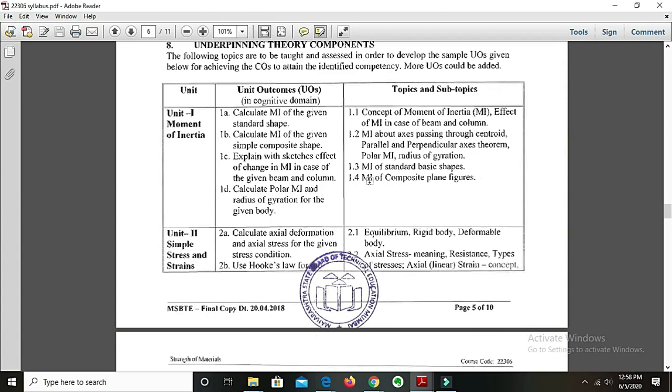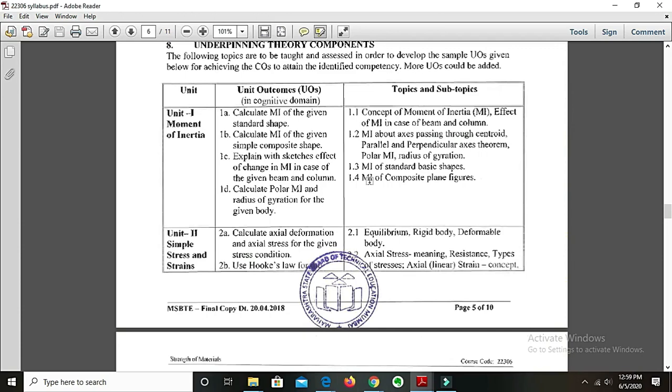Or suppose there is a circle which has a square hole in it. Are you getting it? A circle with a square hole. Such shapes are called composite shapes. Again, there will be various composite shapes like the T section, the L section, the C section or the channel section.